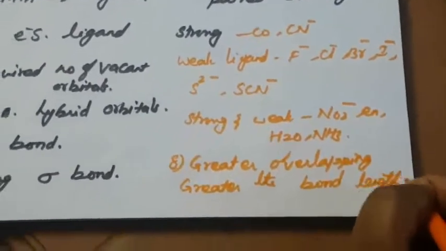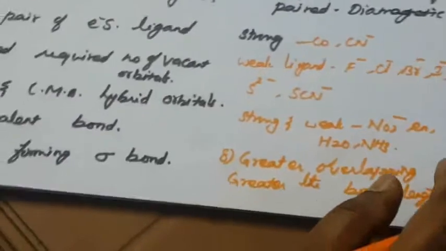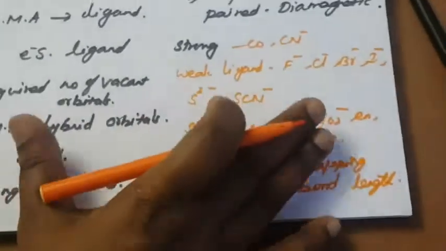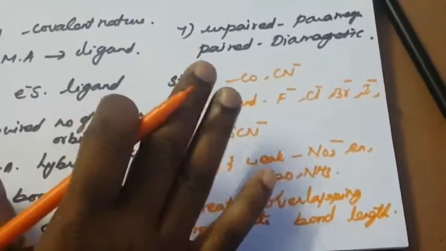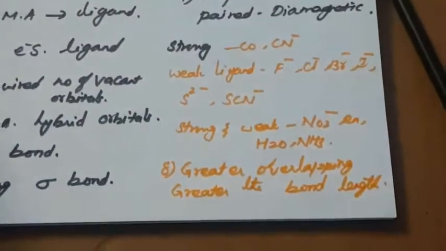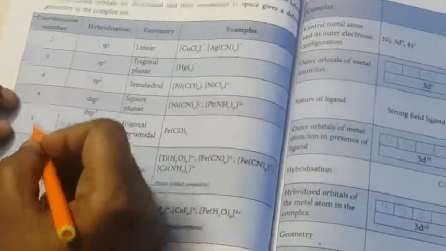Okay, so this is another one, the valence bond theory. Using this theory, we can say whether the given coordination compound is diamagnetic or paramagnetic. Another thing is the hybridization according to the geometry and coordination number.